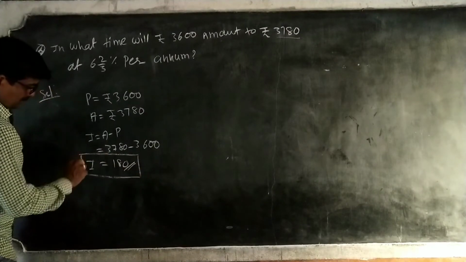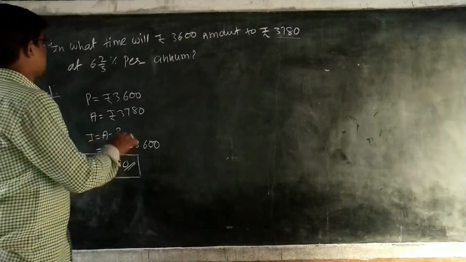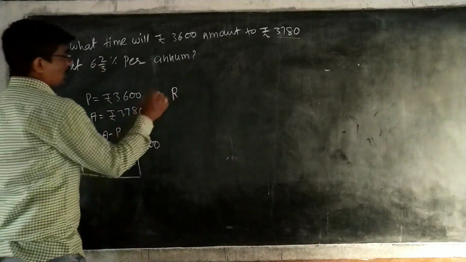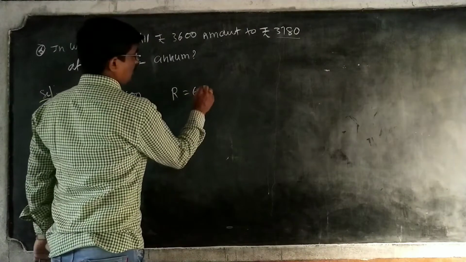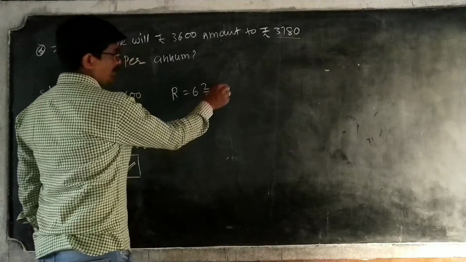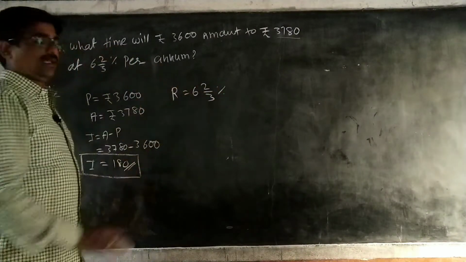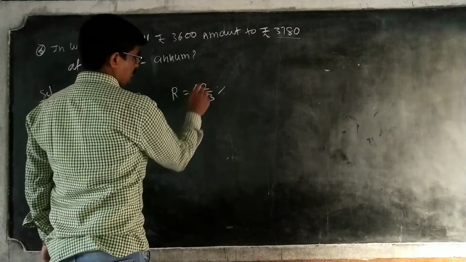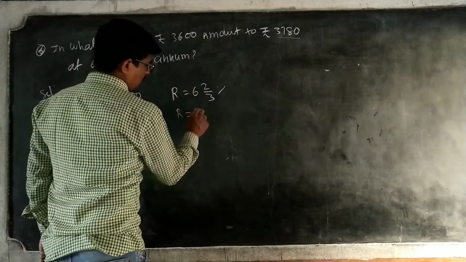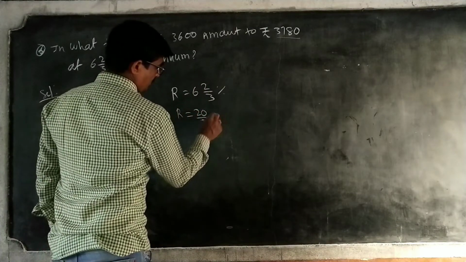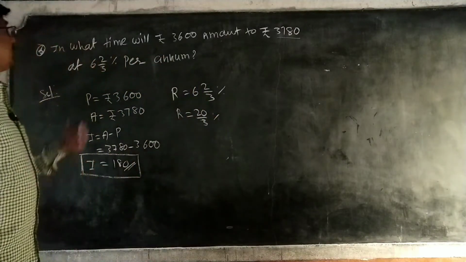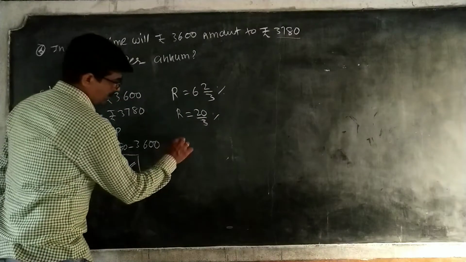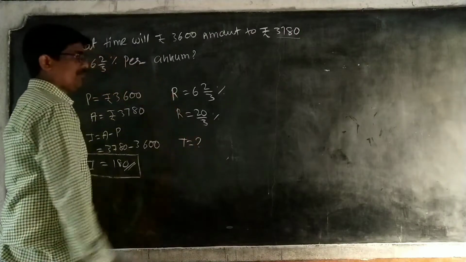Rate of interest, okay, we got. Next, R is equal to 6 mixed 2 by 3. This is a mixed fraction. You have to change it into improper: 6 3s are 18, plus 2, 20. That is equal to 20 by 3 percentage. Now, what do we have to find? He asked for time. That means we have to find T.